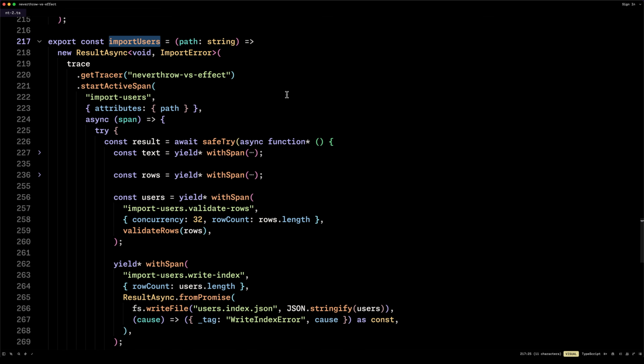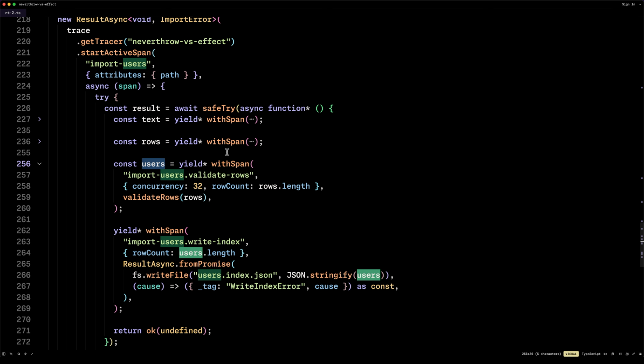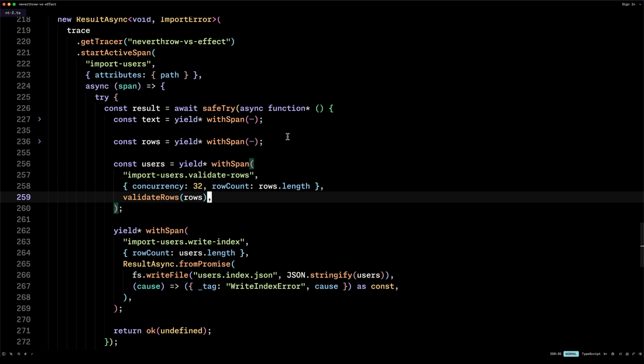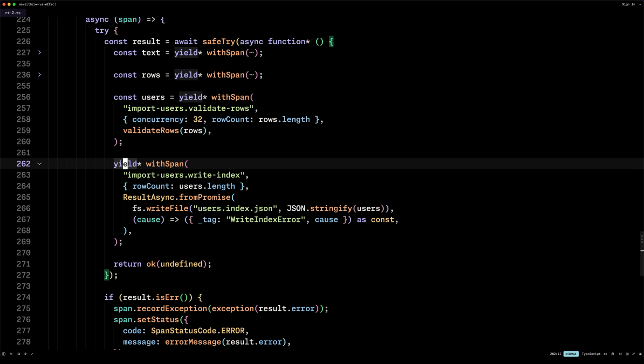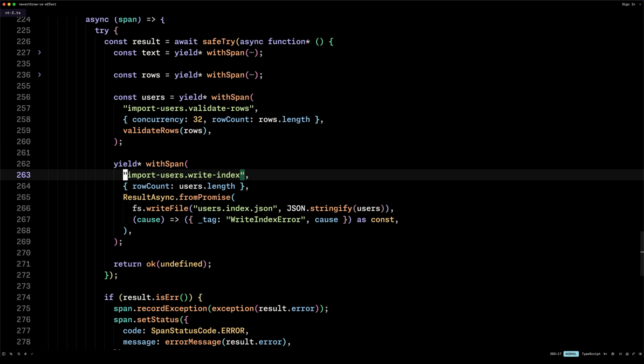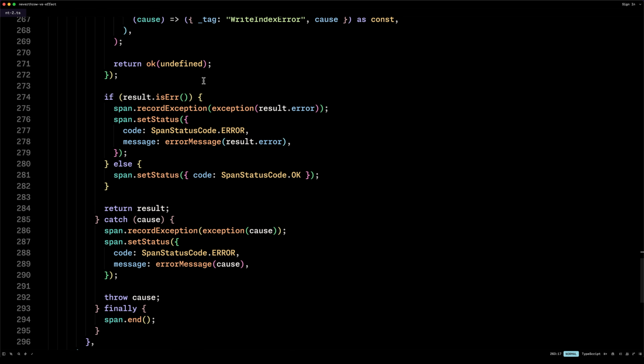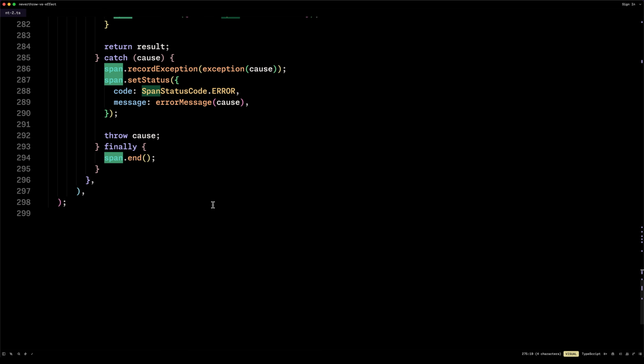define our import users. We start the span, we wrap all of our operations with span, and then here for users we simply say validate rows, and again this will handle the concurrency for us. And then we do another withSpan for writing to the file, and then we need to handle the exceptions and record them to the span, and that's it. So as we can see, 300 lines of code. And this code right here is trivial in that you will most definitely need to handle concurrency in your applications.